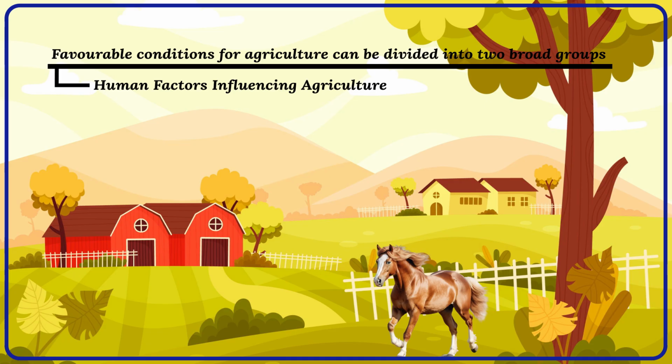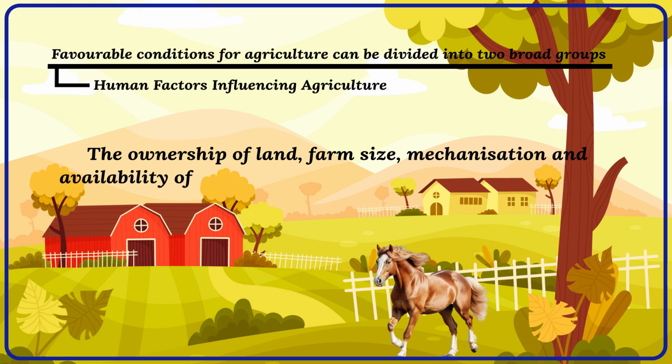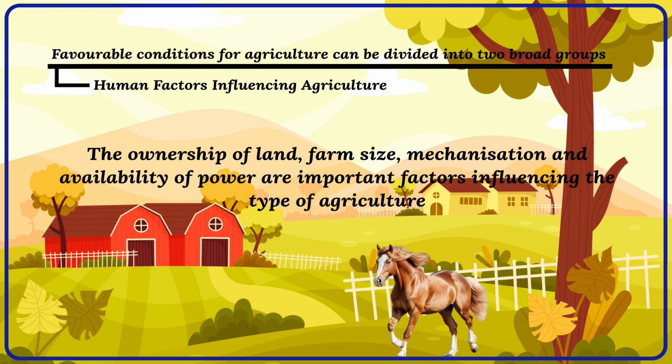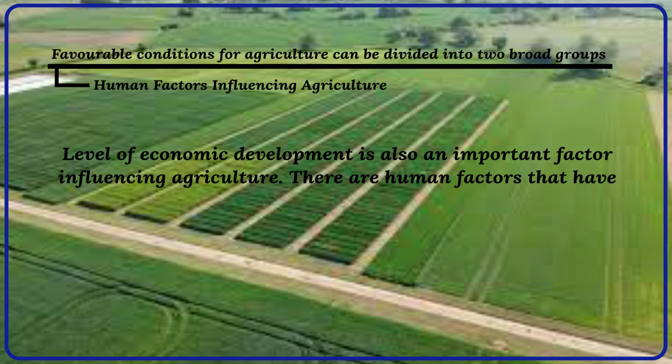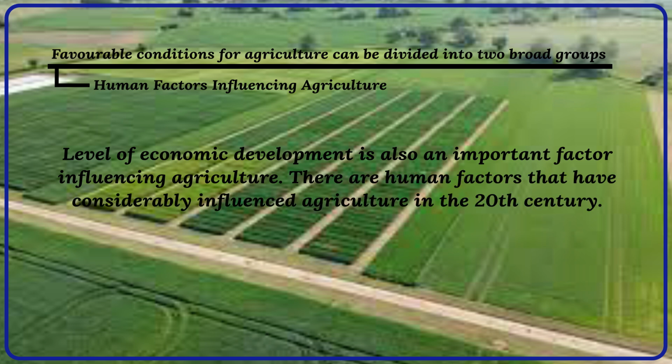Human factors influencing agriculture. These are also called social and economic factors or cultural factors. The ownership of land, farm size, mechanization, and availability of power are important factors influencing the type of agriculture. Level of economic development is also an important factor influencing agriculture. There are human factors that have considerably influenced agriculture in the 20th century.